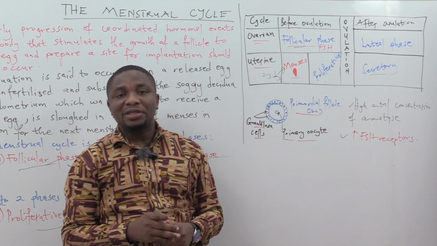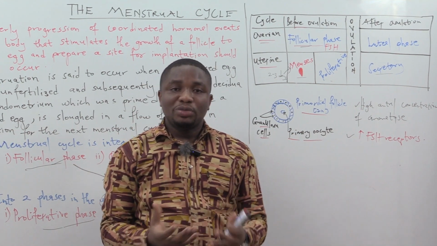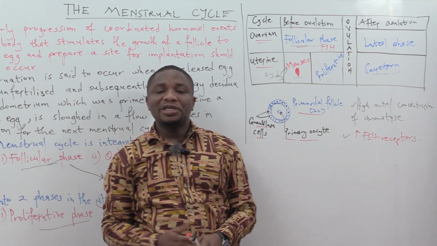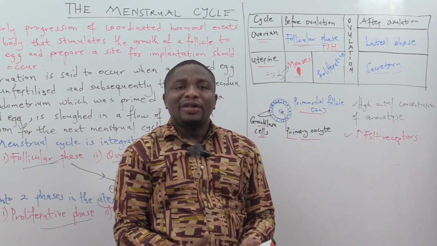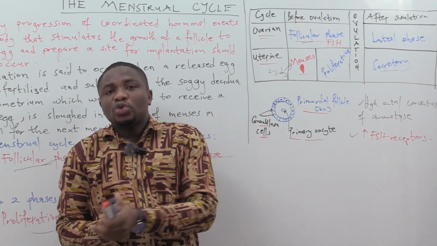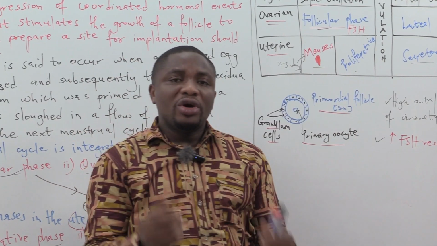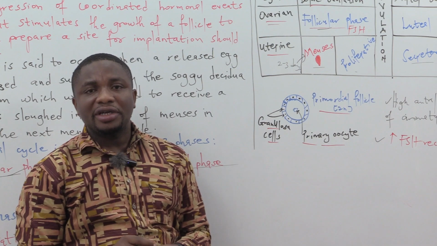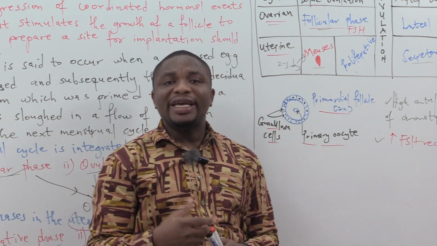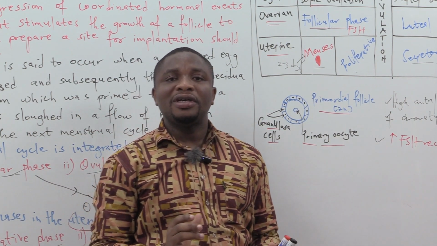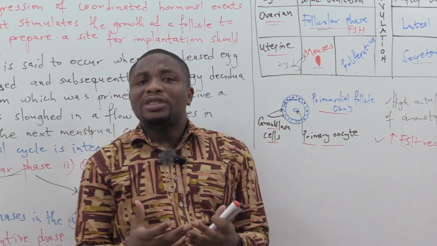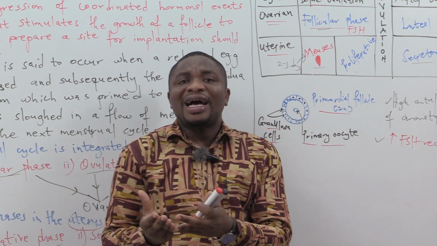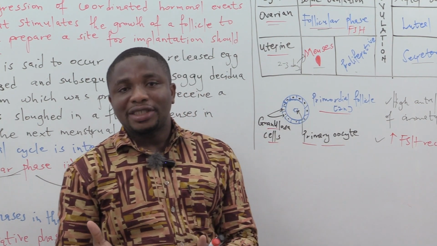Once this primordial follicle is selected, it undergoes maturation, transforming from a primordial follicle to a primary follicle, going further to a secondary follicle, then maturing into a Graafian follicle. Then this Graafian follicle is what we are going to be looking at with regards to ovulation.